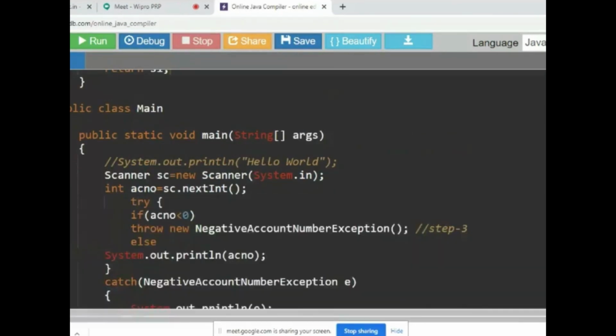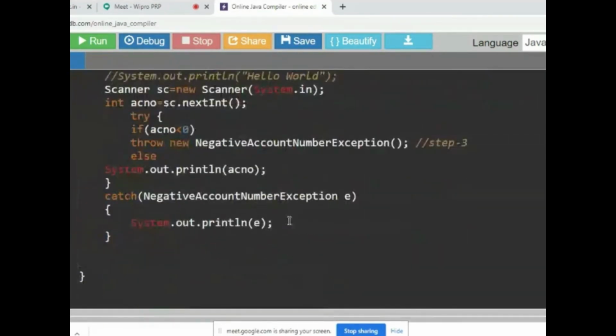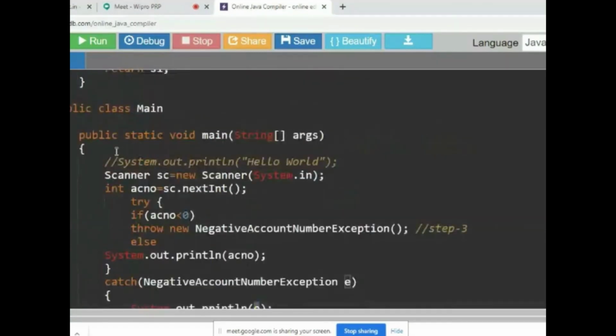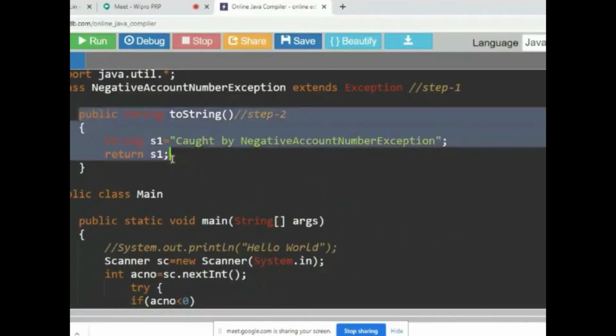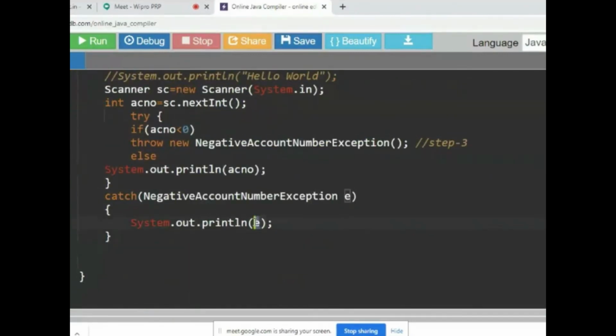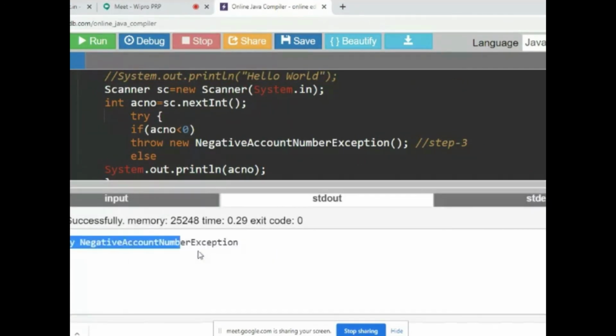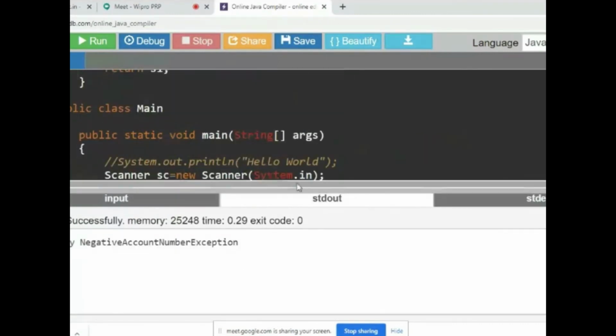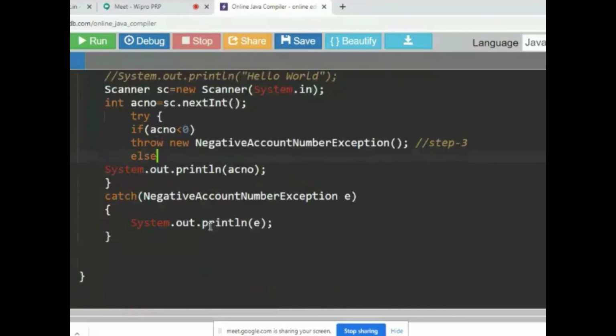See, whatever description you are giving here, whenever I am printing e, automatically the control goes to the toString method, and this method will return this string. The same thing will be printed here. Is that right? So that's why I'm getting this message here: Caught by NegativeAccountNumberException. I hope this is fine.